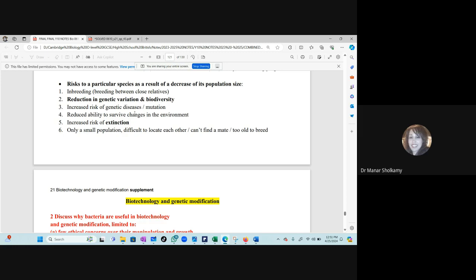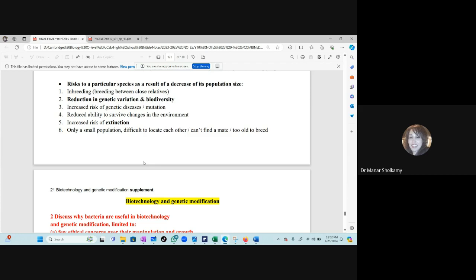They're not adapted to survive if there are environmental changes. If there is a disease, they will all be affected. It's just like the same disadvantages of asexual reproduction, because with inbreeding, when you have relatives breeding together, they will be the same, very, very close. And when they're very, very close, this is going to reduce biodiversity, with all the disadvantages of decreased biodiversity. Let's read it together. Increased risk of genetic diseases or mutation, reduced ability to survive changes in the environment, higher chance of extinction. If there is a disease, it will spread.